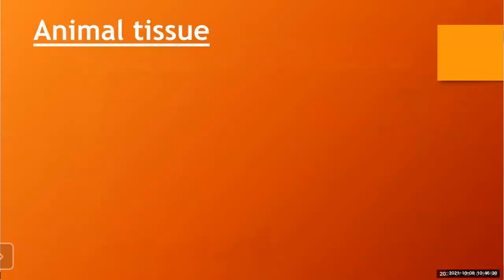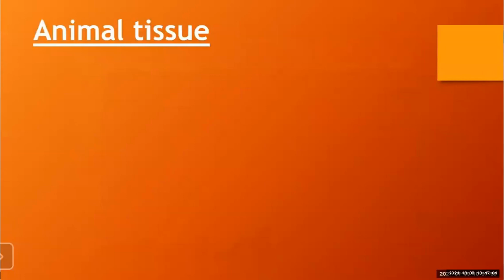So a group of cells having the same origin, same structure and same function is called a tissue. As millions of cells are present in the body of a multicellular organism, these cells are divided into different groups and each group performs a definite function. For example, contraction and relaxation of the muscles, and in case of plants, the conducting tissues which transport water and food to all its parts.